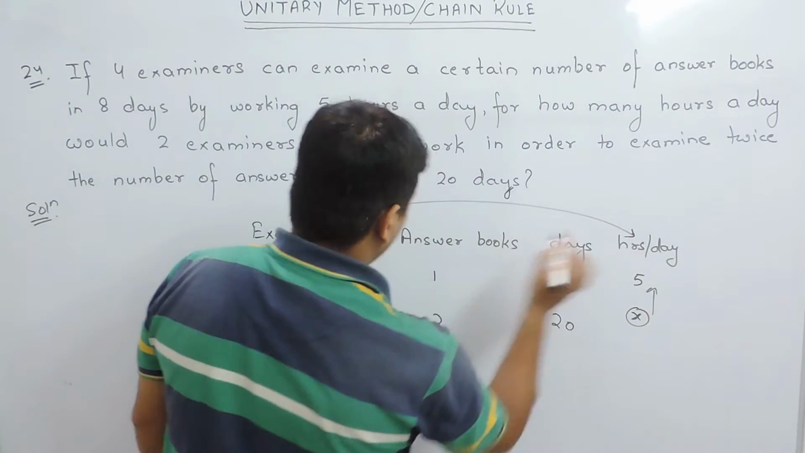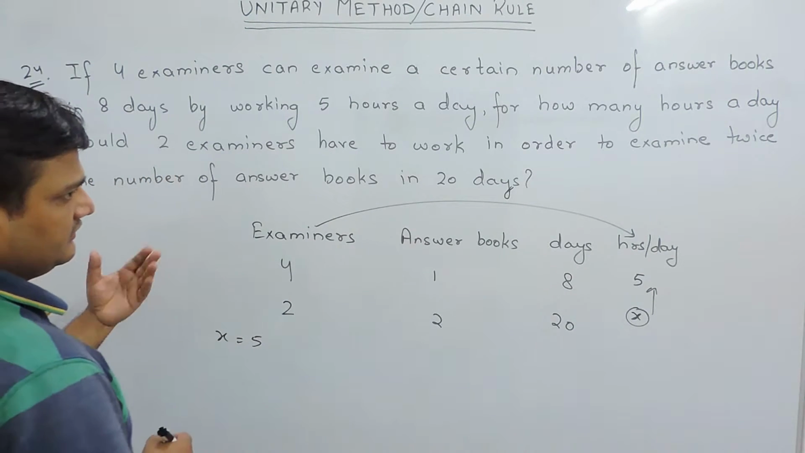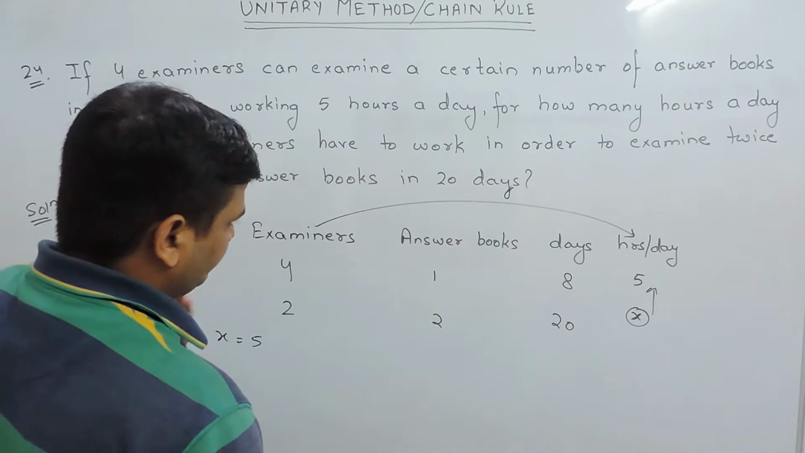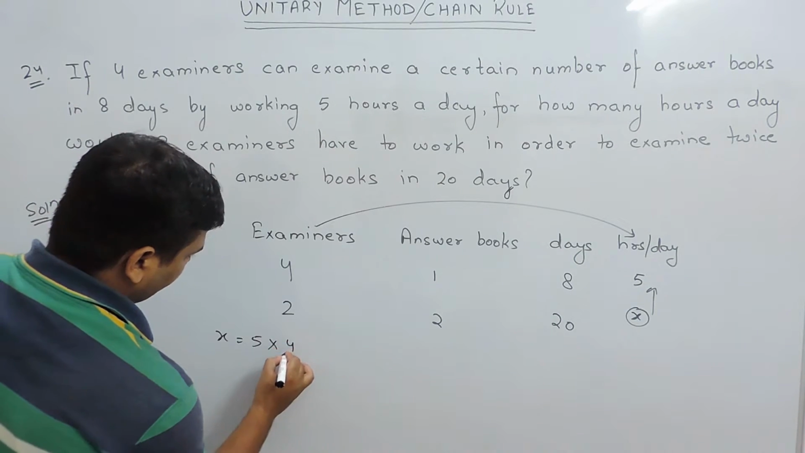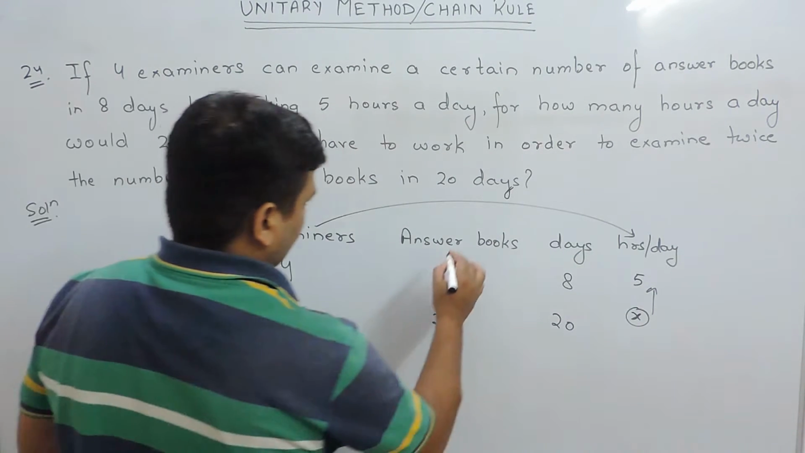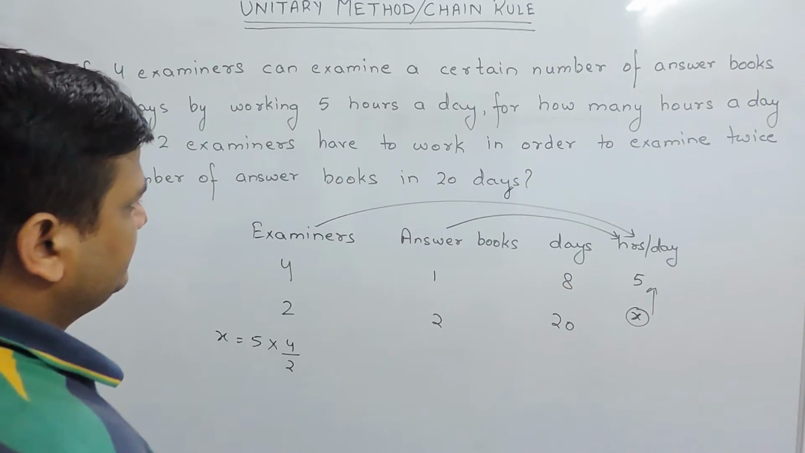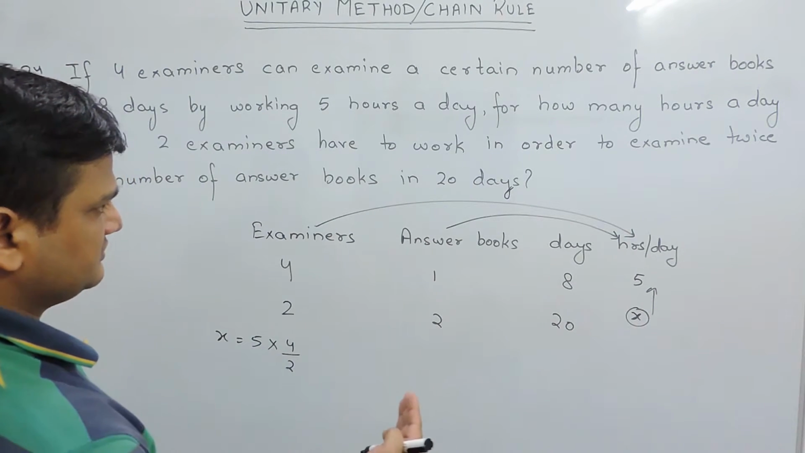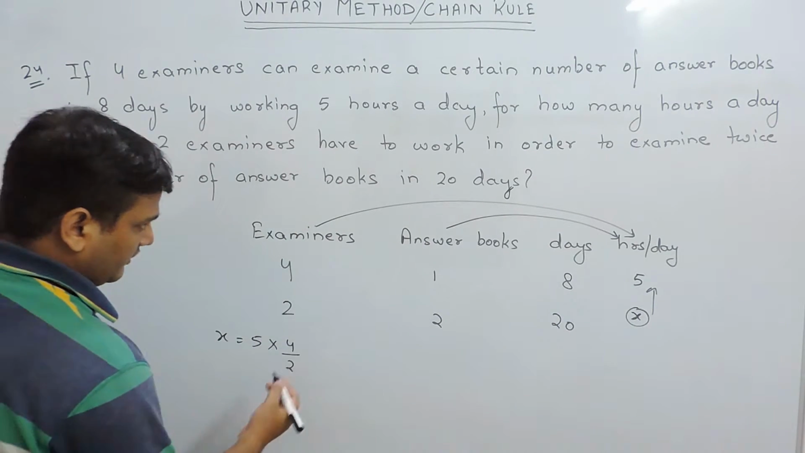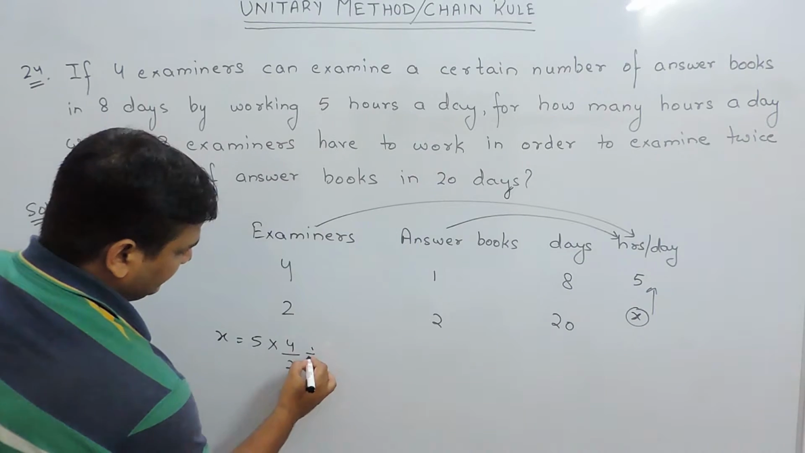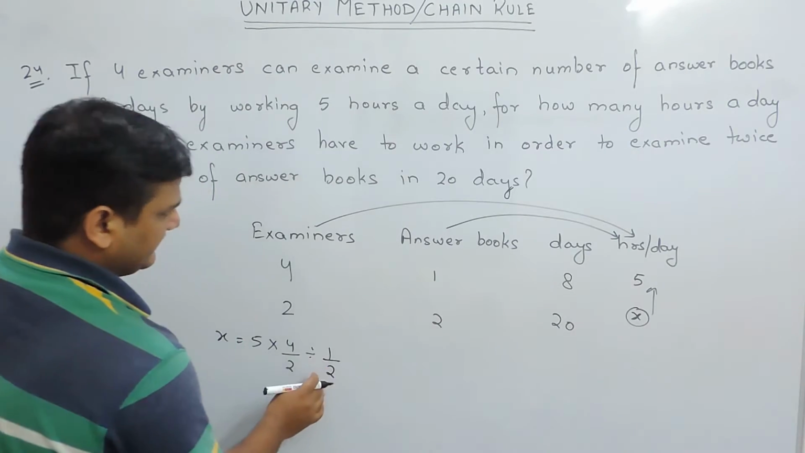Now we will find the relation between examiners and hours per day. If we have more examiners, then they have to work for fewer hours a day. Therefore the relation is indirect, so we put a multiplication sign here and we write 4 by 2 here. Now we find the relation between answer books and hours per day. If the examiners want to examine more answer books, then they have to work for more hours a day. Therefore the relation is direct, so we put a divide sign here and we write 1 by 2 here.